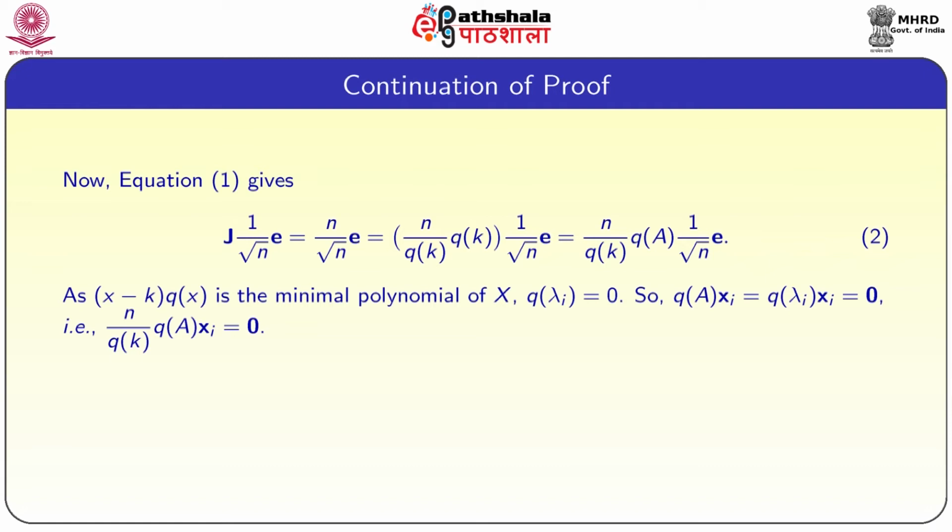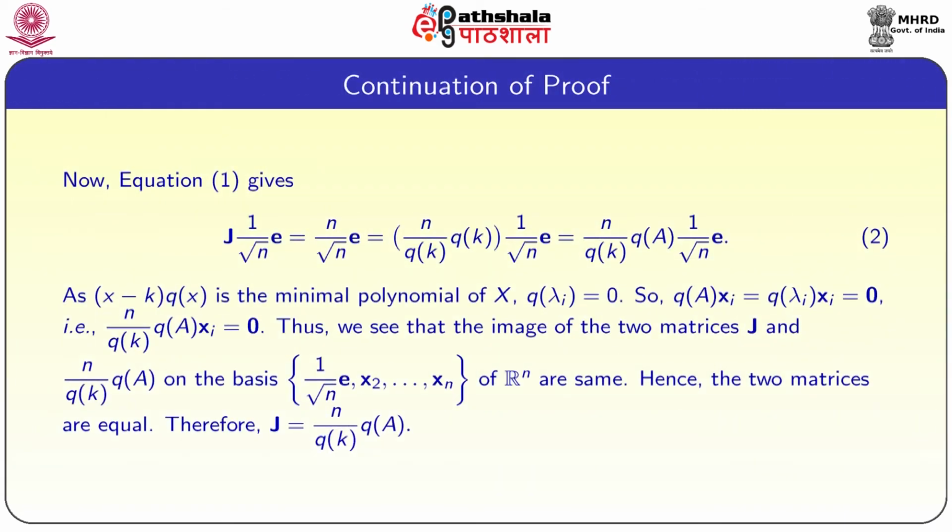So, q(A) xi is equal to q(lambda) xi is equal to 0, that is, n by q(k) times q(A) xi is equal to 0. Thus we see that the images of the two matrices J and n by q(k) times q(A) on the basis are the same, hence the two matrices are equal. Therefore, J is equal to n by q(k) times q(A).